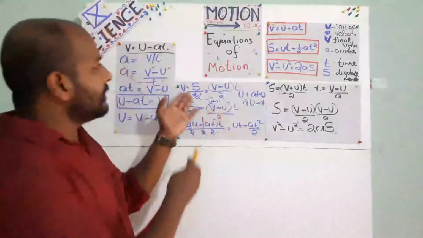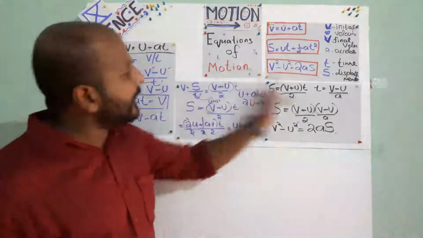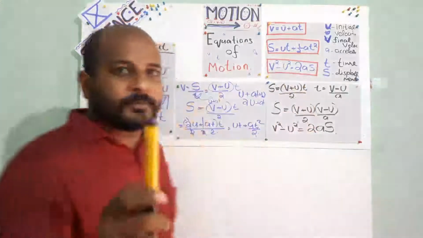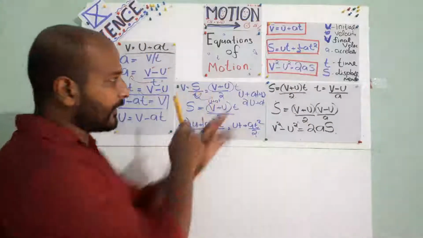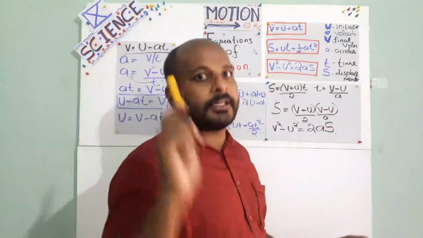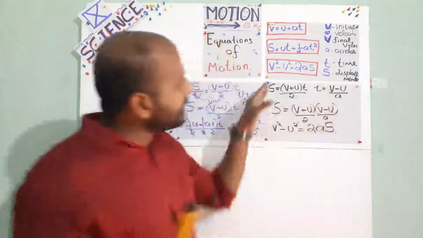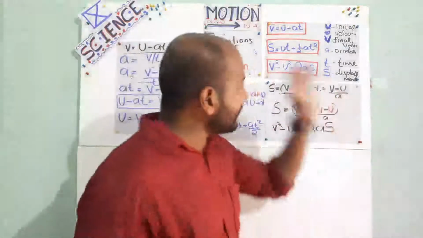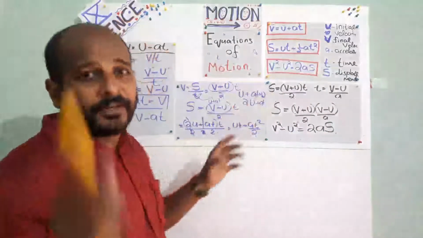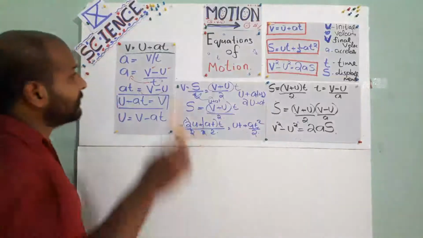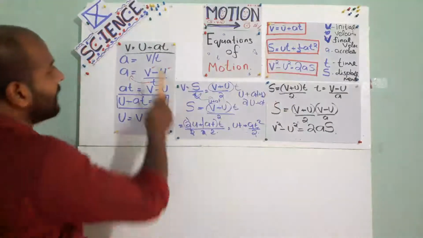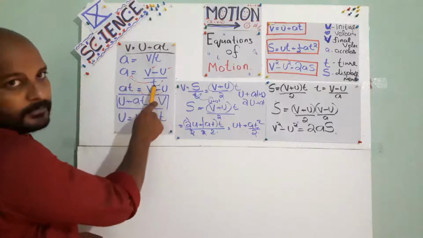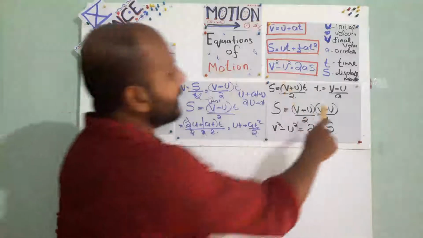The same, this velocity is equal to displacement by time. That equation, we are again substituting for t. First, we substituted for final velocity. In the second case, we are substituting for time. Understood? When we are giving that substitution for time, what are we getting? Time is what? Final velocity minus initial velocity divided by the acceleration. We have it here. Am I right or not? See, t will go here, a will come here. So time is v minus u by a.